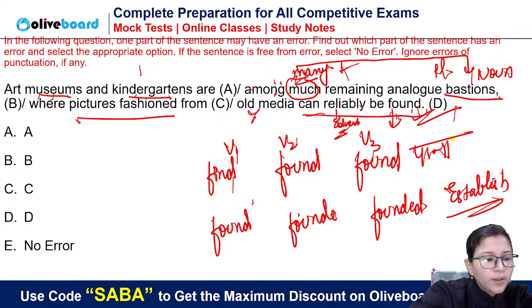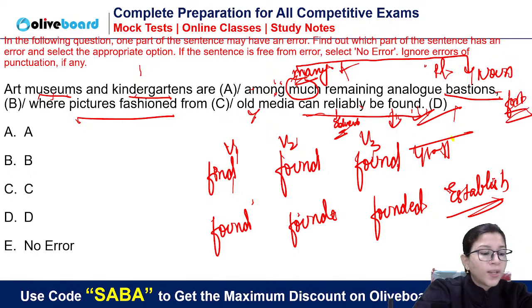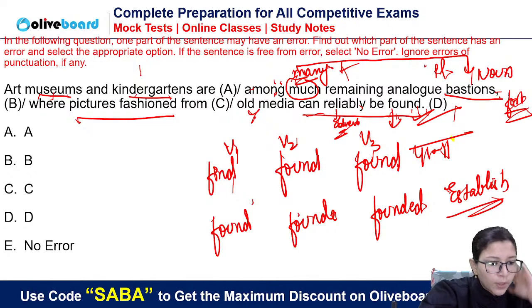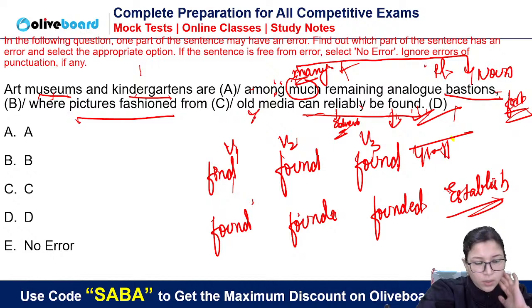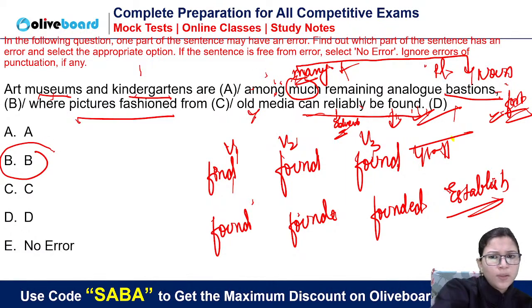You can take this word in terms of fort, kila. Many countable noun. Have you heard the word bulwark? Bulwark also we use for fort only. So this word is also used for fort only. Okay. So the error lies simply in the B part. Easy error. This was easy. Okay.